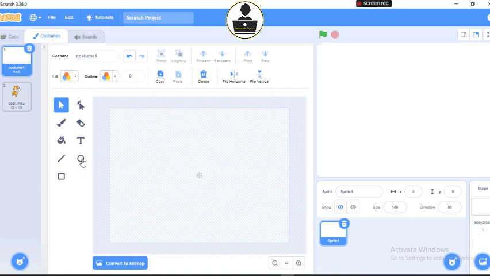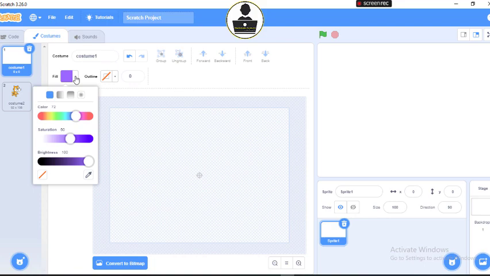Then I'll go to my circle tool, pick my circle, and look at my fill. My fill is set to purple. I don't need a purple fill, so let me use a white fill. I change this, and I just need white. Let me adjust the color. All right, it's white I needed.